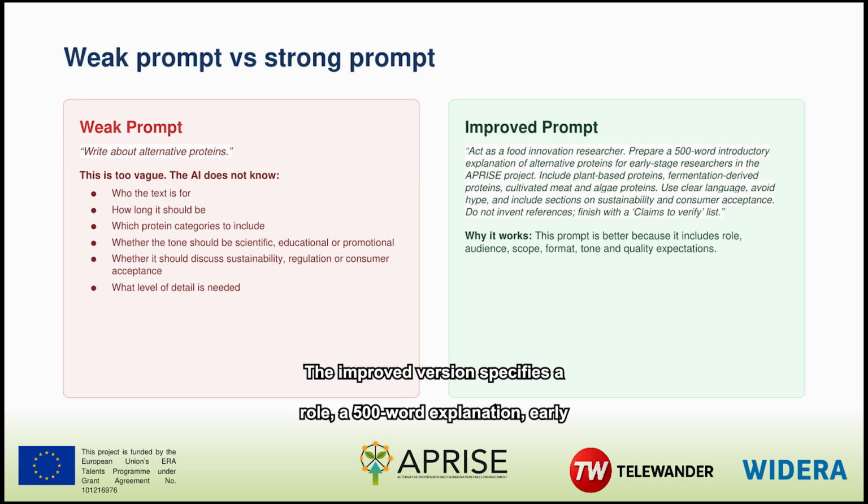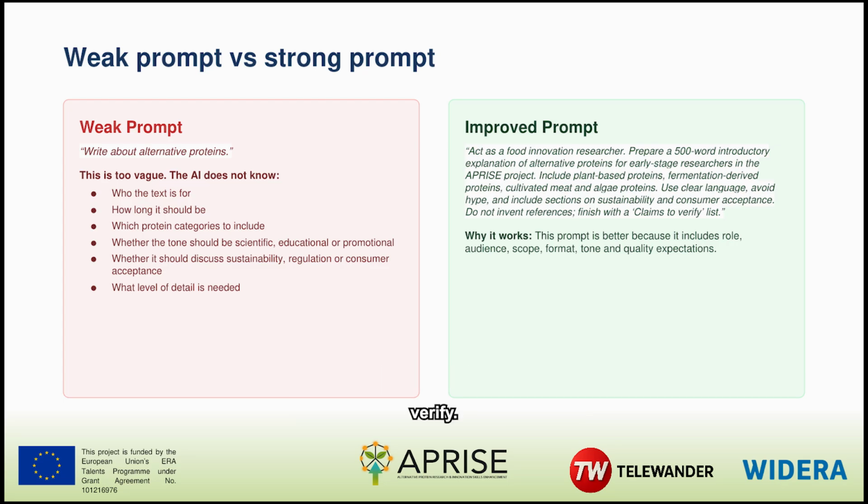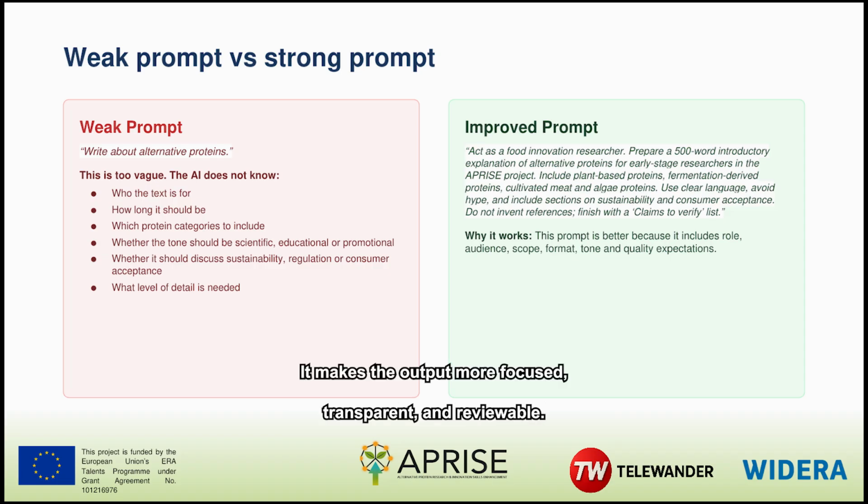The improved version specifies a role, a 500-word explanation, early-stage APRISE researchers as the audience, 4 protein categories, clear language, and relevant sections. It also says not to invent references and asks for a final list of claims to verify. This does not make the answer true. It makes the output more focused, transparent, and reviewable.